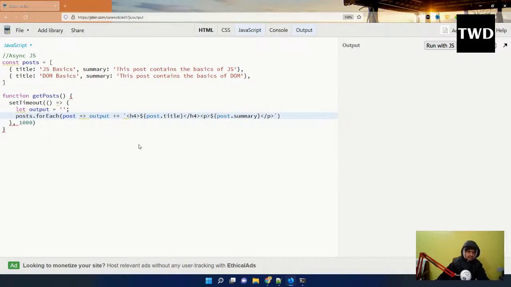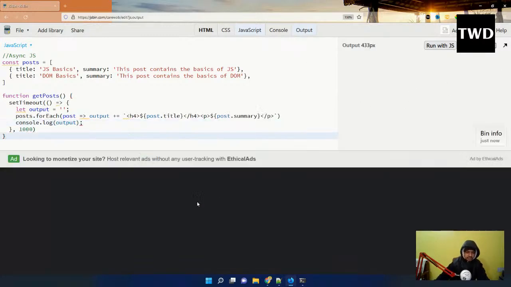So what I have just done is I'm looping through this posts and creating a string out of it in output. And what is this string? Let us console.log it, and it will be much clearer. console.log output, and let me open the console below.